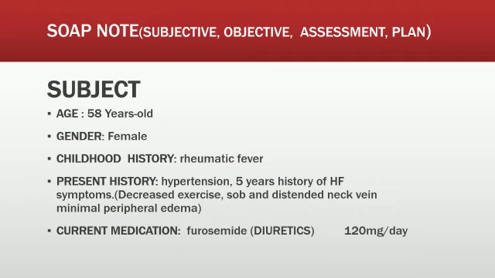So here we have the SOAP notes. Number one is the subjective. In the subjective, we have the age of the lady, that is 58 years of age. She is female, and then the childhood history. Her childhood history suggested that she had rheumatic fever, and the presenting history suggests that she has hypertension, and in the past 5 years she has had heart failure symptoms, like decreased exercise ability, shortness of breath, distended neck veins and minimal peripheral edema. Then the current medication she is using is furosemide, a diuretic, 120 milligrams per day.